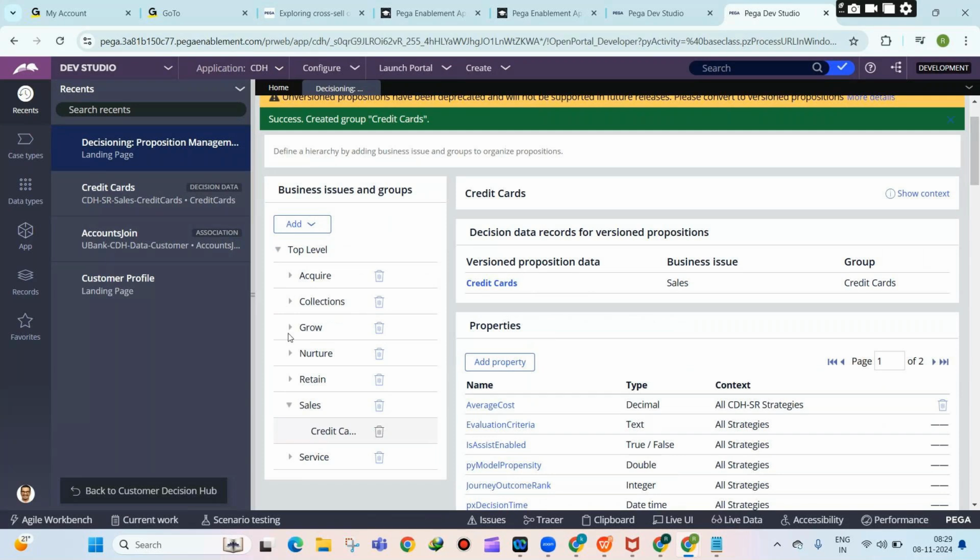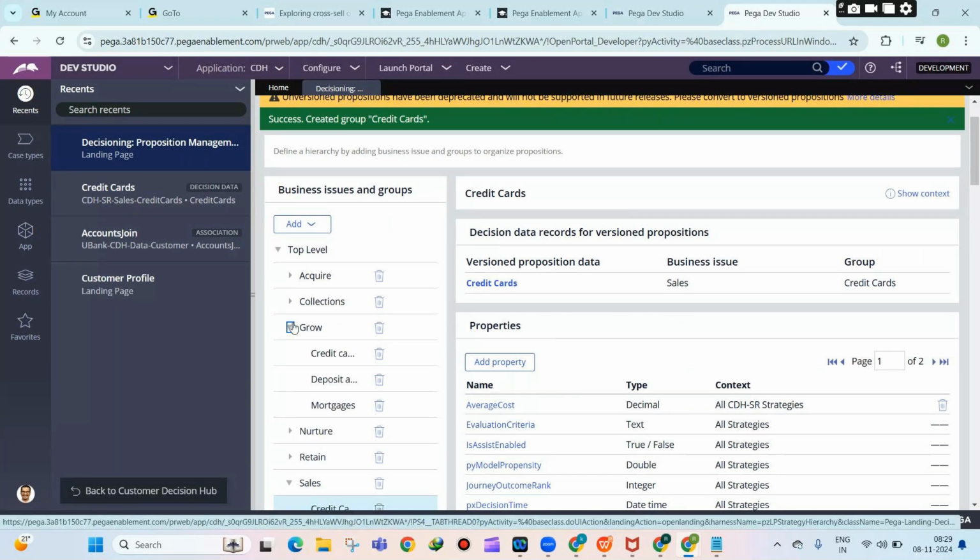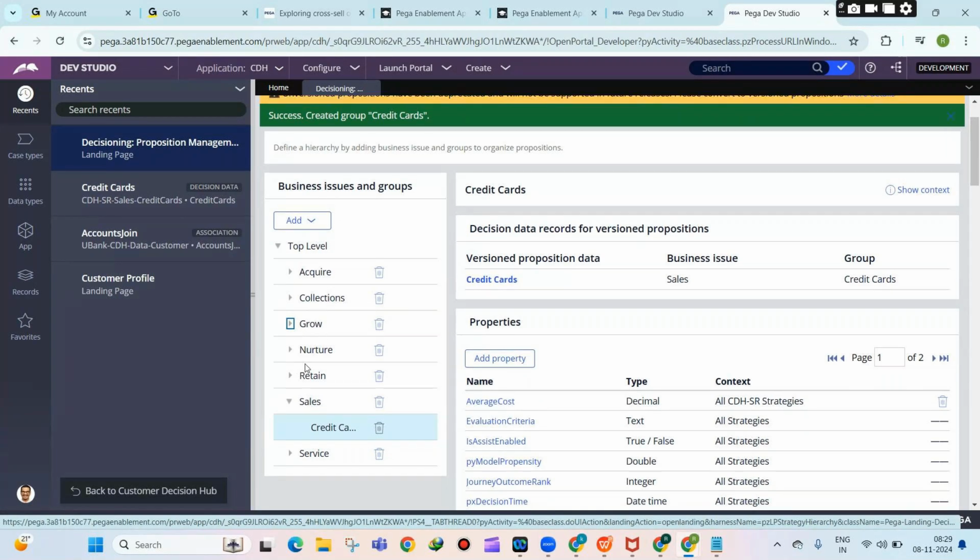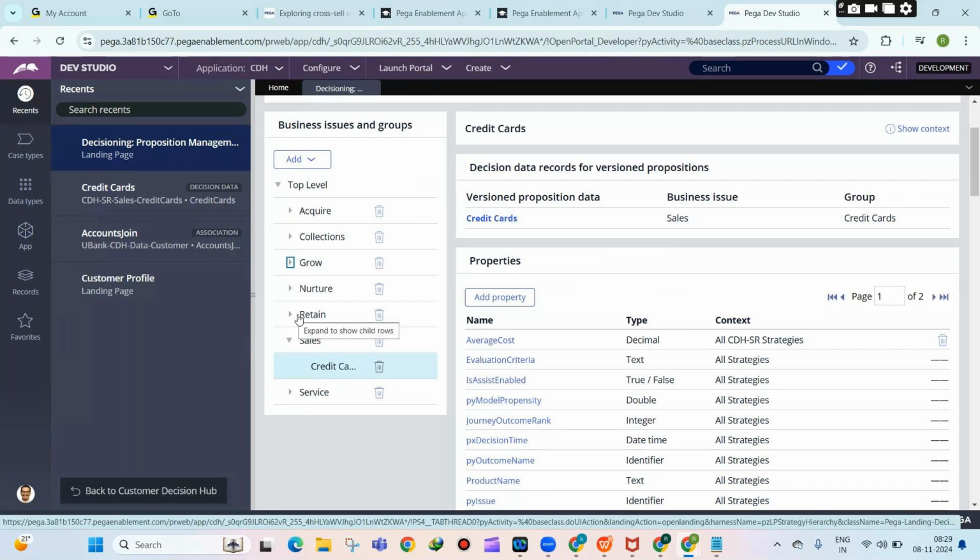We'll do that. Okay. For example, if you see this, I have Acquire, which is the purpose of the promotion. That means I want to acquire new customers. Collections: some customers are in collections, we need to recover the money from them. That is the purpose. Grow: I want to grow my business. Same, for example, here Retain, that means I want to retain the customers. Sales: I want to increase the sales. So all these are the purposes of the promotion, and under this you will have the categories.